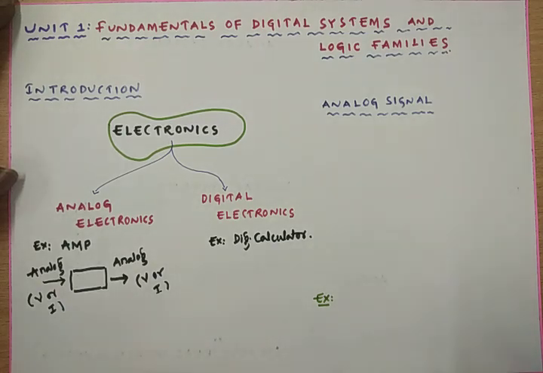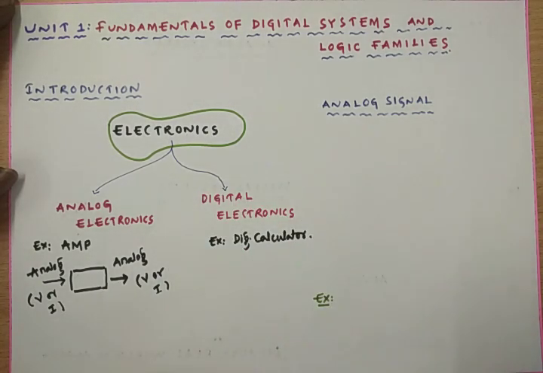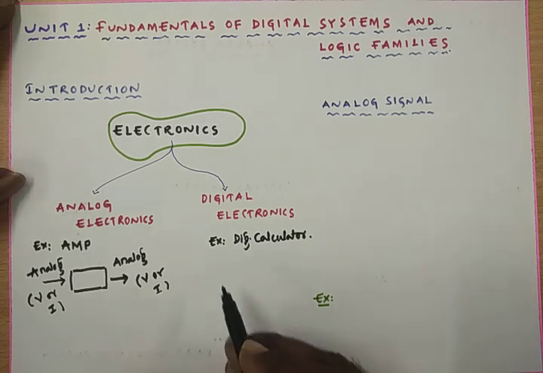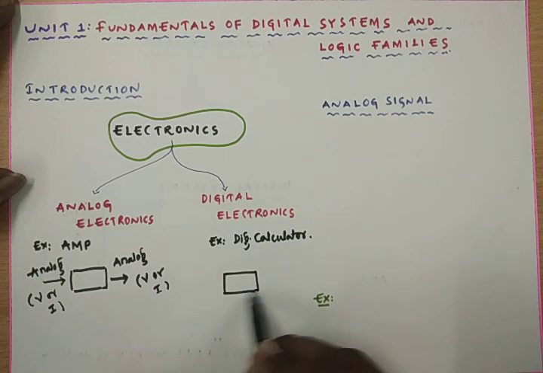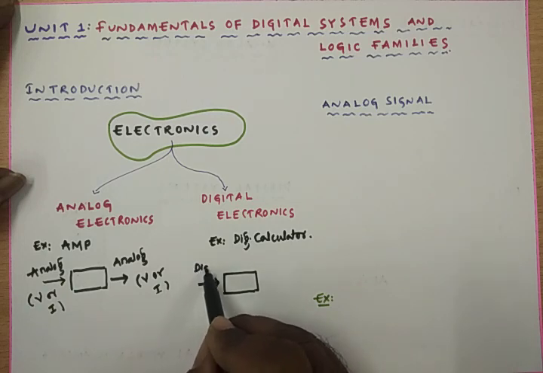And digital electronics is the branch of electronics which completely deals with digital signals. That means what? Here we will be having an electronic circuit to which we are giving a digital signal as an input.